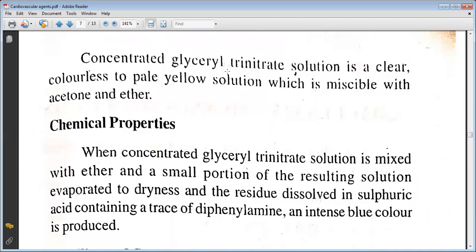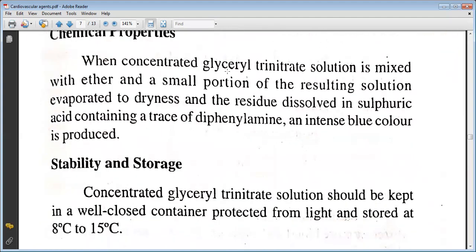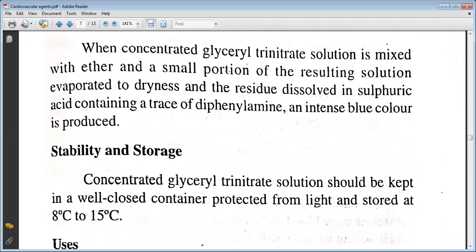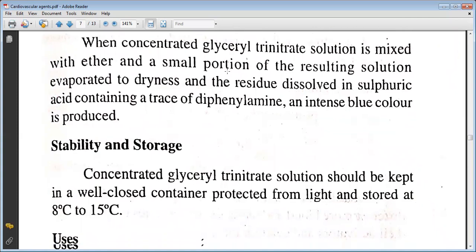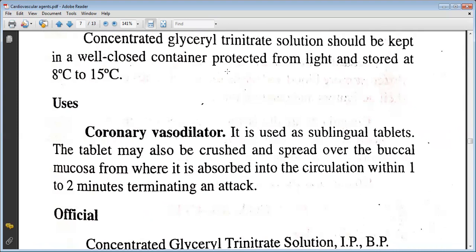The chemical properties include that when concentrated glyceryl trinitrate solution is mixed with ether and a small portion of the resulting solution evaporated to dryness and the residue dissolved in sulfuric acid containing a trace of diphenylamine, an intense blue color is produced. The concentrated glyceryl trinitrate solution should be kept in a well-closed container protected from light and stored at 8 to 15 degrees. It is used as a coronary vasodilator. It is used as a sublingual tablet. The tablet may also be crushed and spread over the buccal mucosa, from where it is absorbed into the circulation within 1 to 2 minutes, terminating an attack.